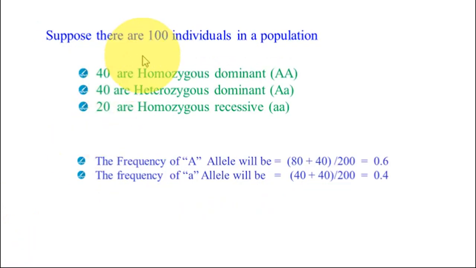Suppose there are 100 individuals in a population. 40 are homozygous dominant, capital A capital A. 40 are heterozygous, capital A small a. 20 are homozygous recessive, small a small a. The frequency of the capital A allele will be 80 plus 40 divided by 200, which gives 0.6. The frequency of the small a allele will be 40 plus 40, meaning 80, divided by 200, which gives 0.4.